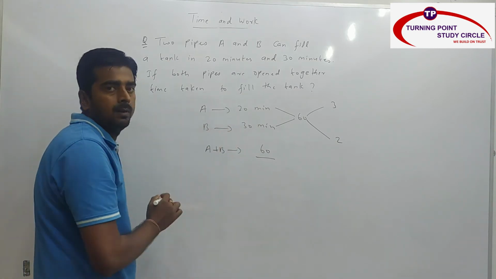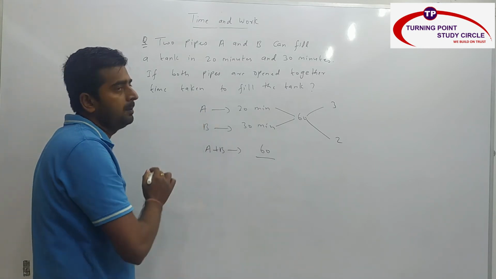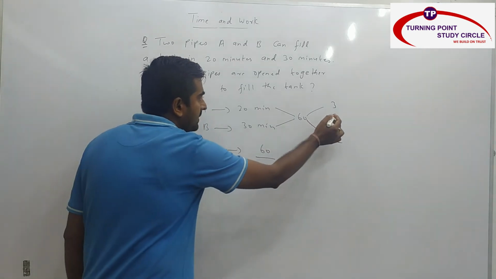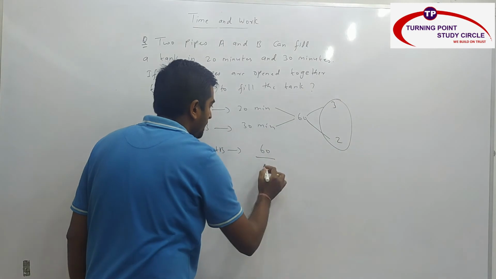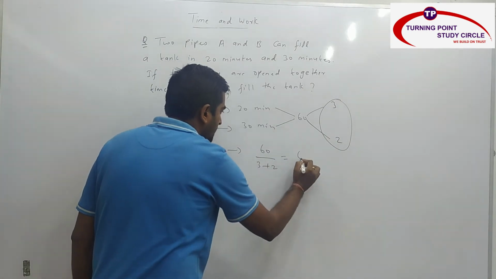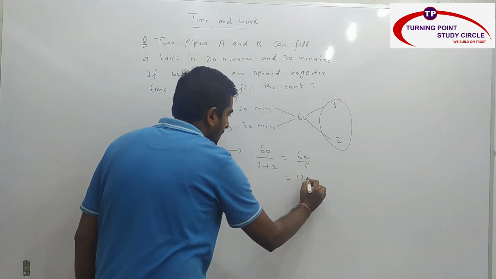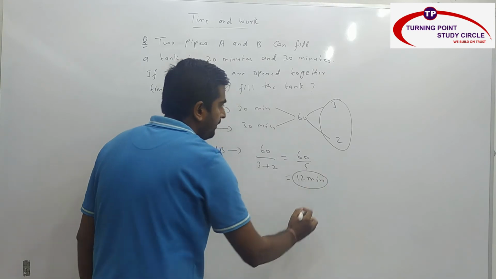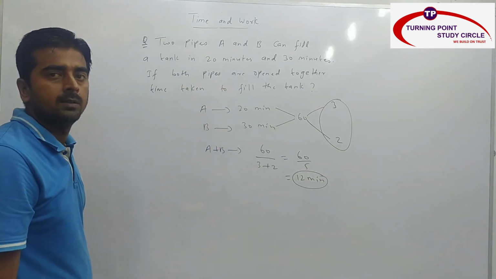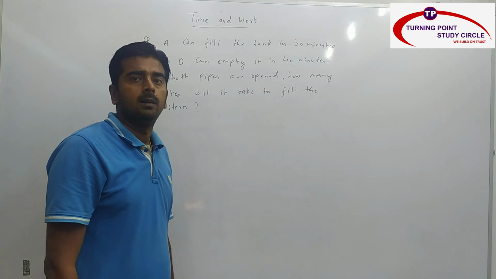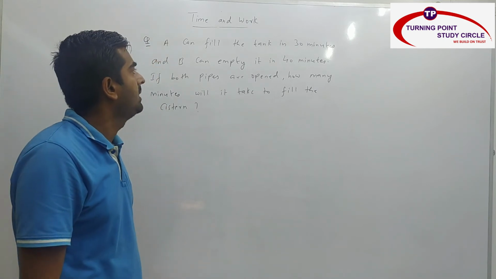Now both the pipes A and B are filling the tank, right? So the capacity of A and B per minute is nothing but how much? 3 plus 2. So 60 divided by 5, which is nothing but how much? 12 minutes. So I hope you are clear with the previous question. Now we will see another important question.